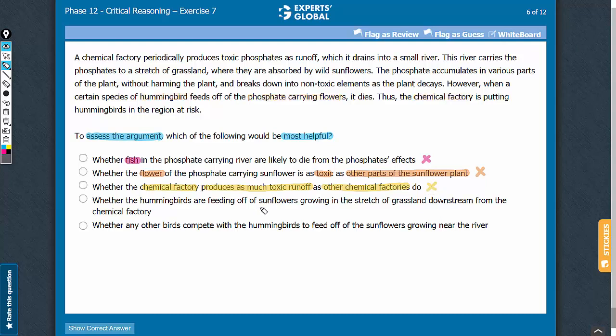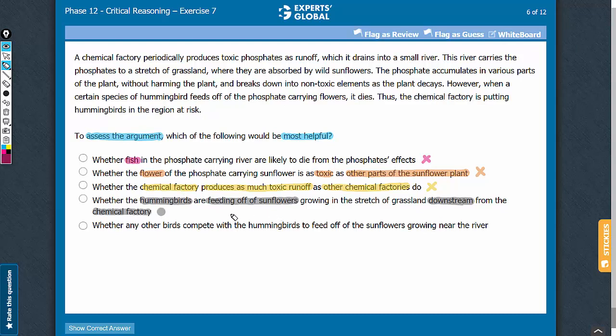Answer choice D. This answer choice talks about whether the hummingbirds are feeding off the flowers that are downstream from the factory. If the hummingbirds are feeding from flowers that are downstream, it indicates that the toxic runoff from the chemical factory may be consumed by the hummingbirds and hence the hummingbirds may be at risk. On the other side, if the sunflowers are not downstream, it indicates that the flowers may not be carrying the toxic runoff from the factory and hence the hummingbirds may not be at risk. So this piece of information is essential to understand whether the chemical factory is putting hummingbirds at risk. A good answer choice. Let's keep this on hold.